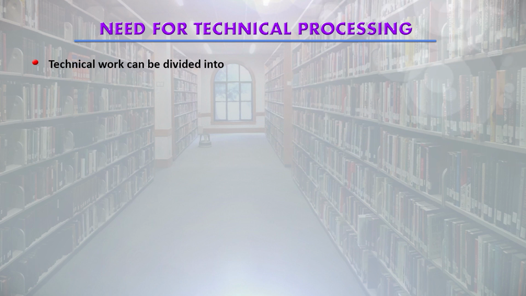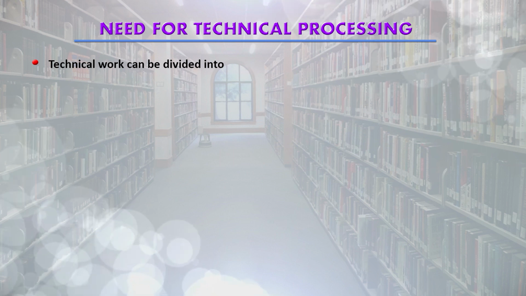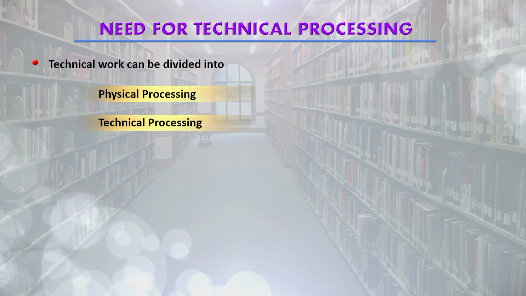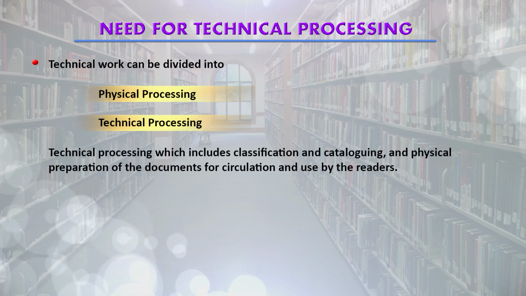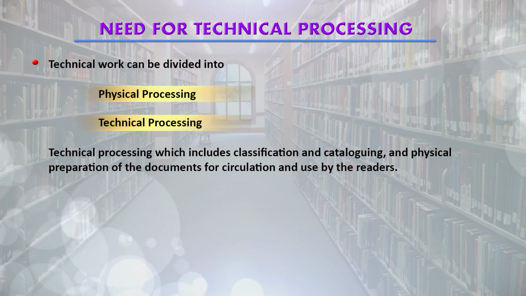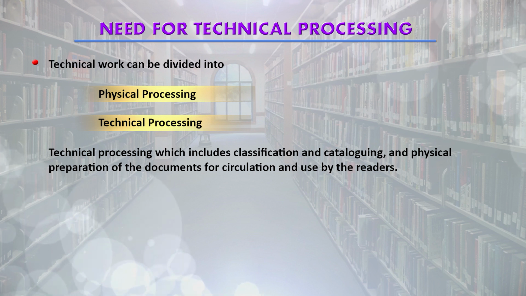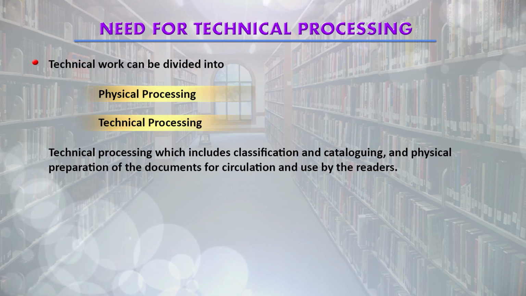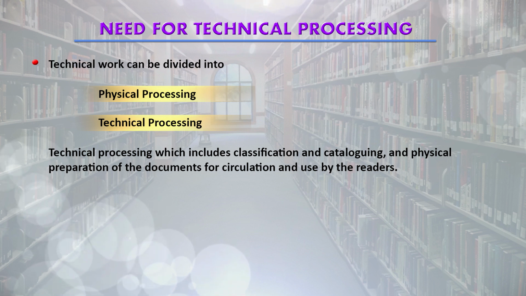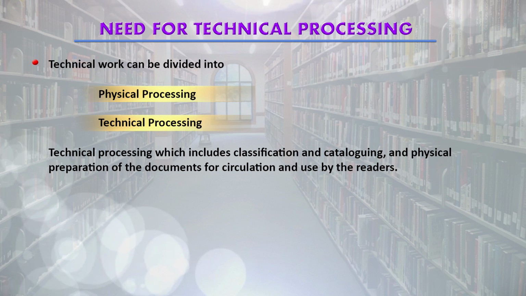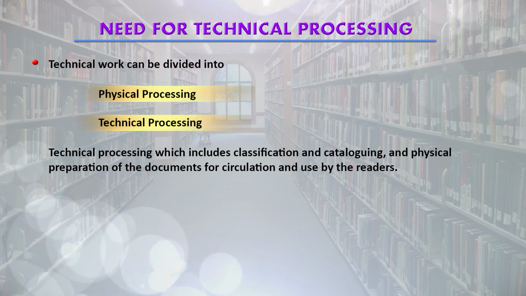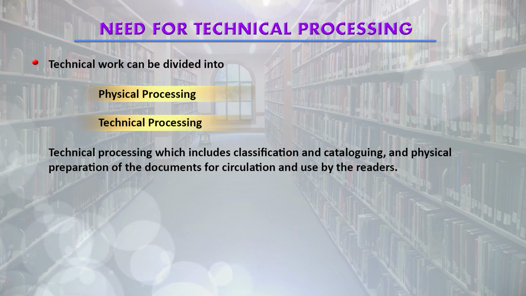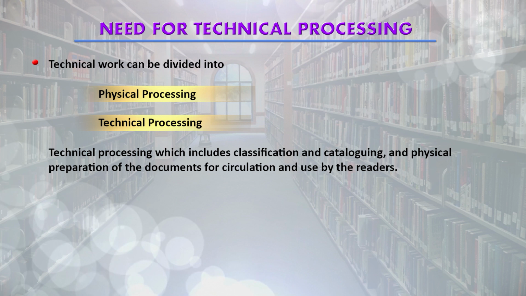Generally, we do two types of work in this section: physical processing and technical processing. You have a separate session on physical processing. In this session, I am emphasizing the technical processing part, which includes classification and cataloging, and physical processing of the documents for circulation and use by the readers.